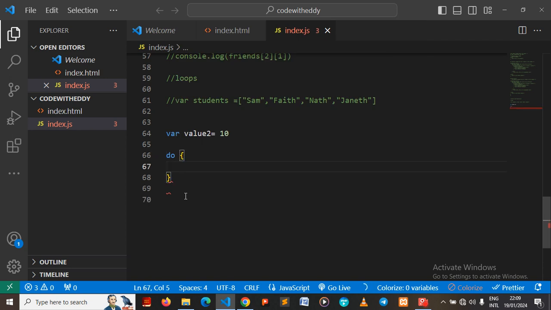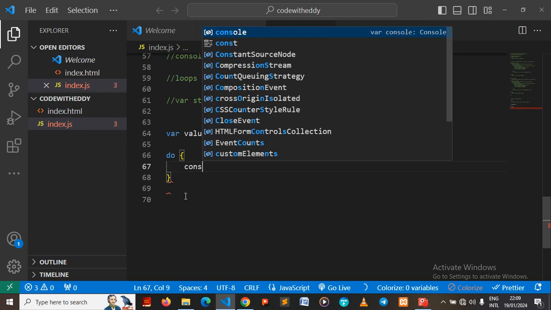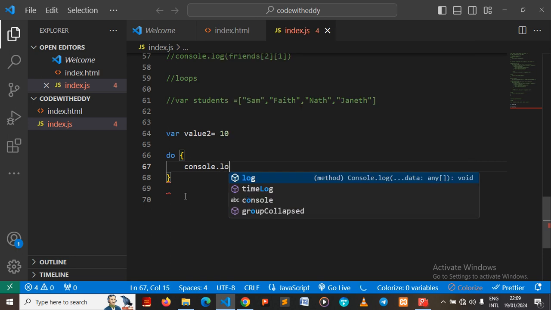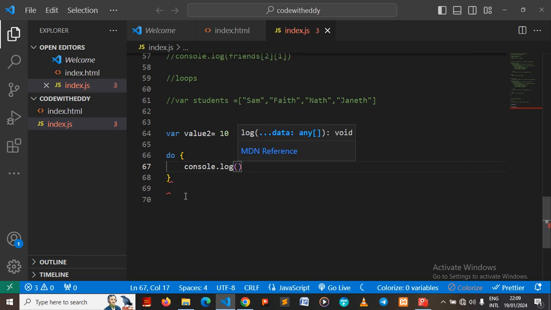Do this: console.log that value2, and then decrement it.